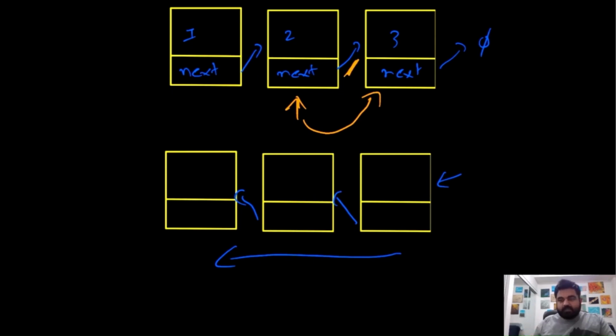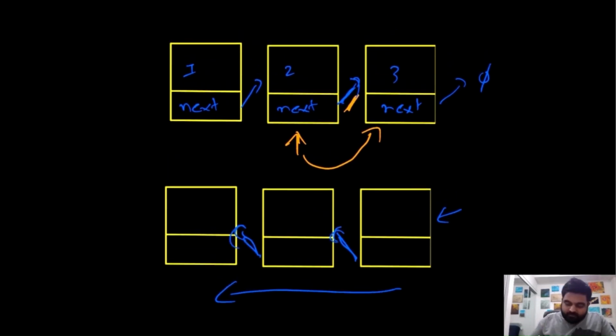Now the question is, originally we were pointing on this side, so how can we start pointing in the reverse direction from any single node? In order to do that, we'll have to keep track of the previous node as well, apart from keeping track of the current node.